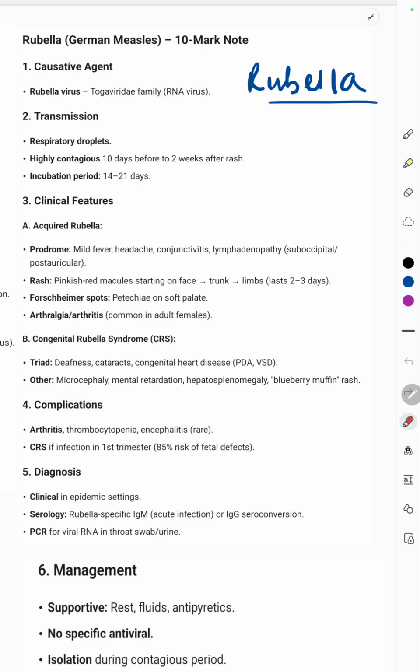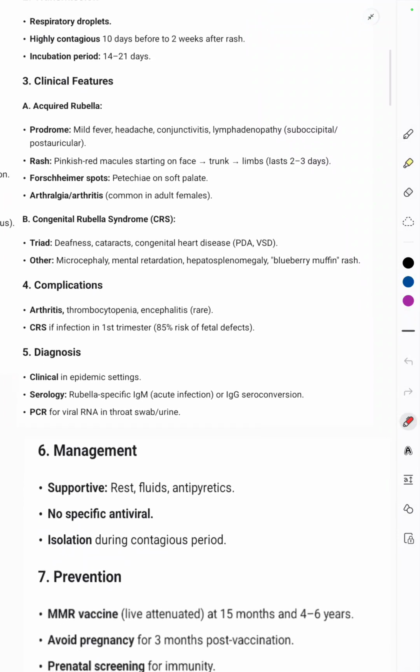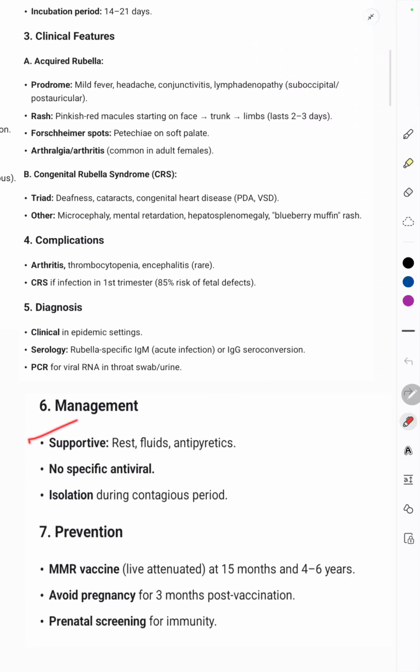So it leads to a lot of fatal defects. Then diagnosis, it is clinical in epidemic settings. And serology: rubella specific IgM, which indicates acute infection, IgG seroconversion, PCR for viral RNA, and swab culture. Then management is supportive, that is rest should be taken, fluid should be taken. No specific antivirals are required for rubella.